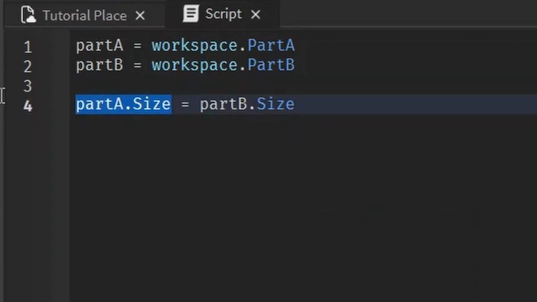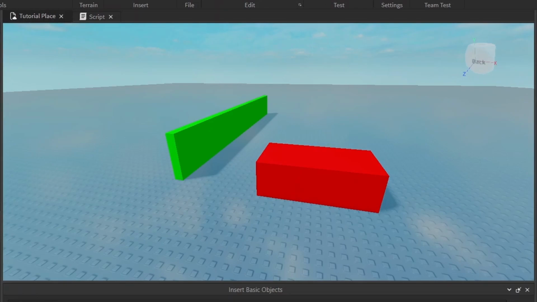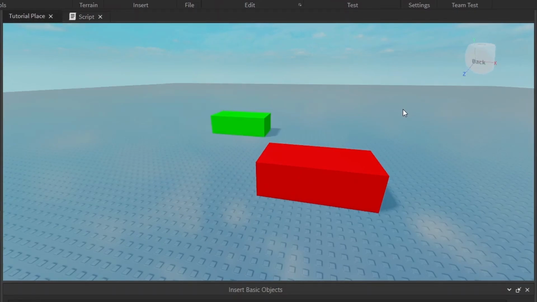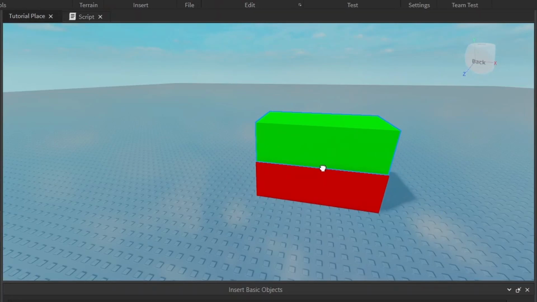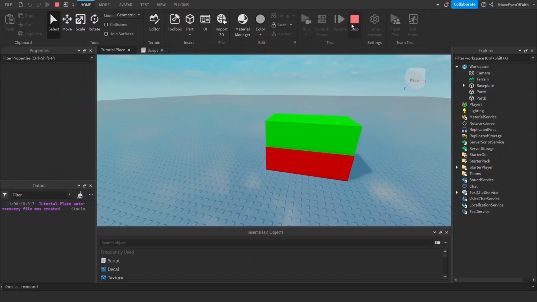Because what kind of value is this that we want to change? It's a Vector3. And what kind of value is part B's size? It's also a Vector3. So we can change the size to anything, as long as it's a Vector3, it'll work. I'll show you that. Let's run this. Bam, it got transformed into the same size. They're twinning and winning. I don't know what that means, but it sounded nice.